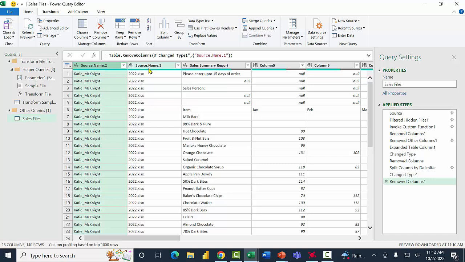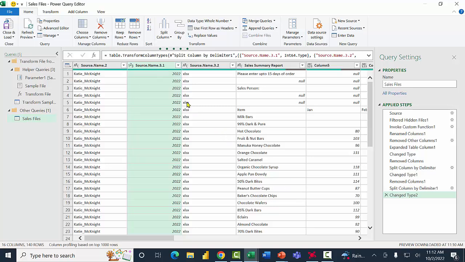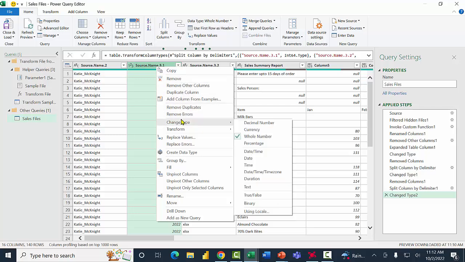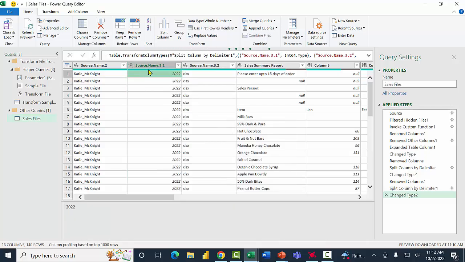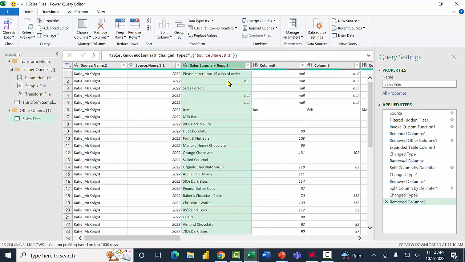And then here, I want to separate this column where the period is. So I'm going to click on that column. I'll pick split column again by the delimiter. And it already found the period there. And I'll click OK. Good. I'm going to rename that column to be called year. Well, we'll rename the column in a couple minutes. And then I'm going to get rid of this column. We'll remove it. Notice how all of these steps are accumulating over here. And that's going to be important for the automation part.